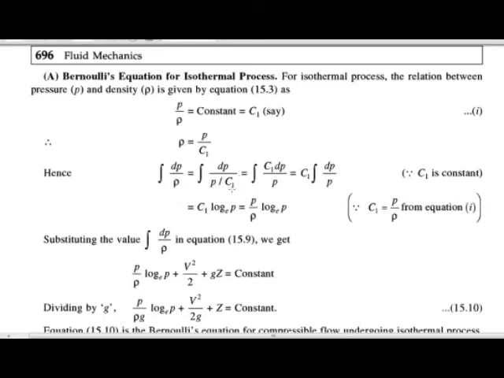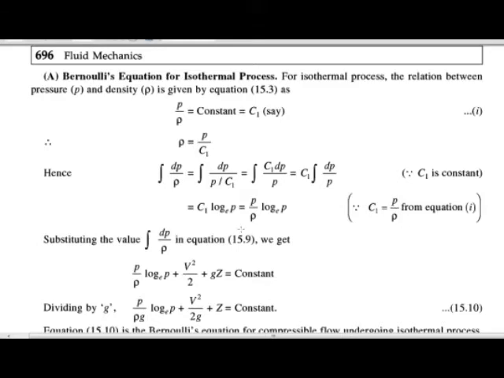This can also be written as the integration of C1 dP upon P, which is C1 times the integration of dP upon P. Then the integration of dP upon P is the natural log of P. So we get C1 natural log of P. But we know that C1 is equal to P upon rho.